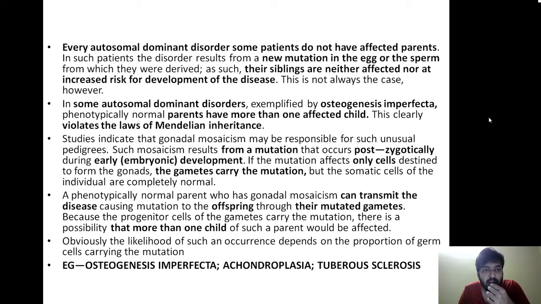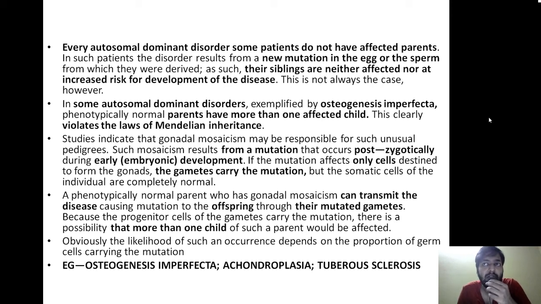And such a mutation is mosaicism. Why do I say it is mosaicism? Because the mutation is occurring postzygotically and it is only affecting the cells which are going to form the gametes. So that particular individual will carry the mutation in the gametes, but all the somatic cells of that individual will be completely normal.